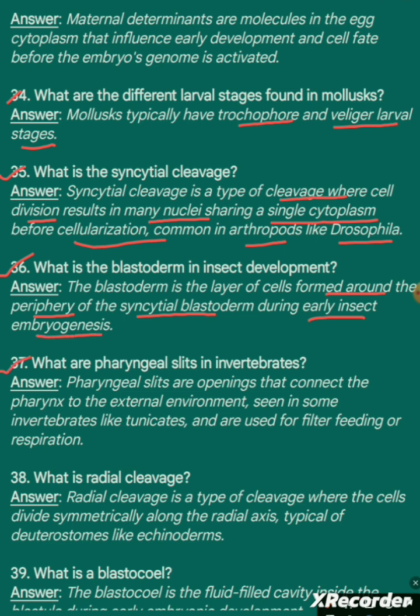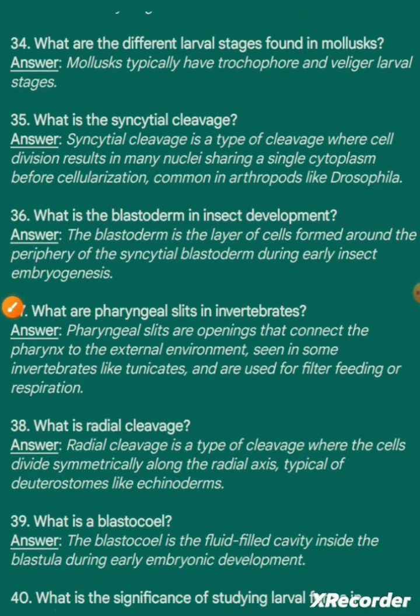Question 37. What are the pharyngeal slits in invertebrates? Answer. Pharyngeal slits are openings that connect the pharynx to the external environment, seen in some invertebrates like tunicates, and are used for filter feeding or respiration. Question 38. What is radial cleavage? Answer. Radial cleavage is a type of cleavage where the cells divide symmetrically along the radial axis, typical of deuterostomes like echinoderms.